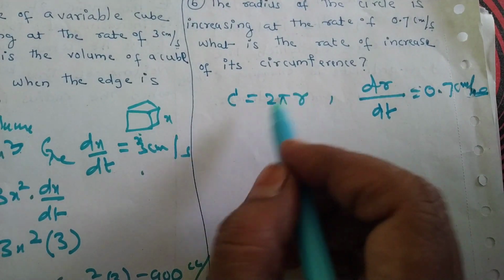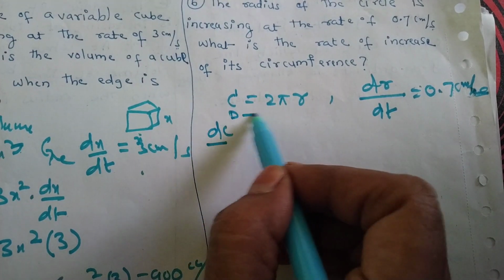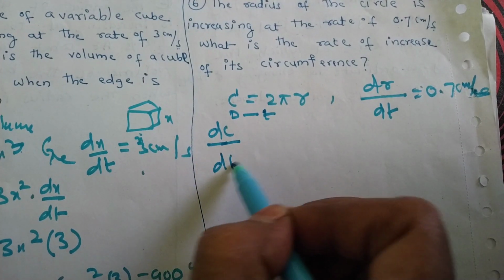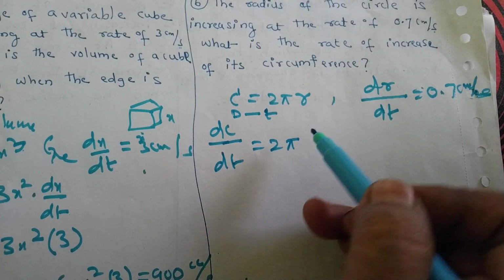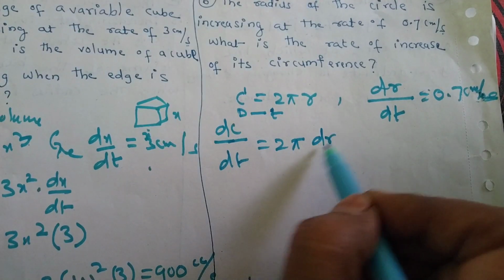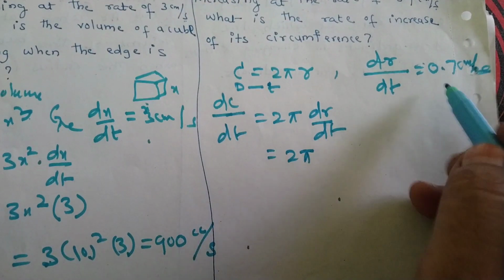So circumference is 2 pi r. To find dC, differentiate with respect to t, dC by dt equal to 2 pi, differentiation of r is dr by dt. So it is 2 pi dr by dt.